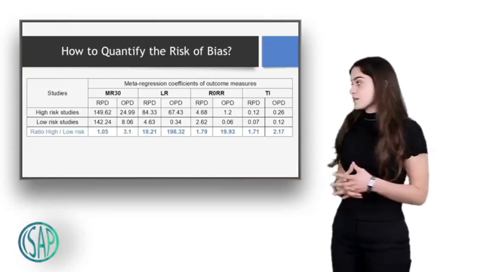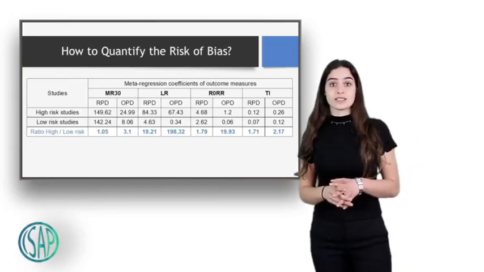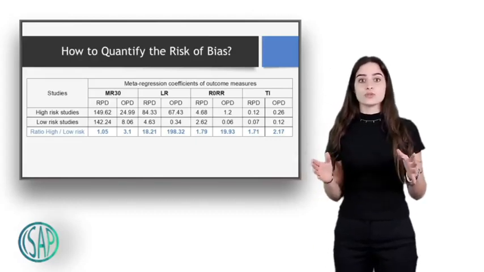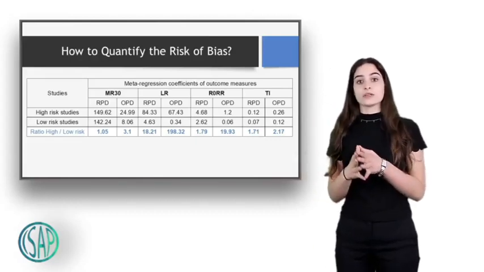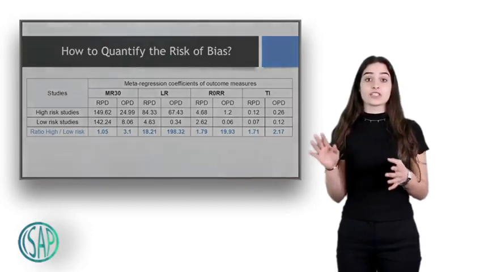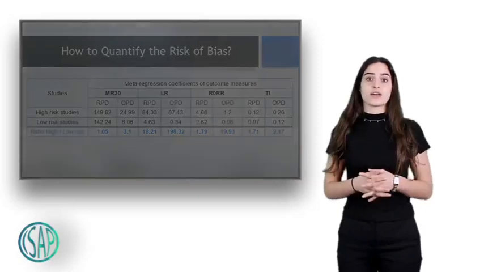For example, if the coefficient of the high risk studies comes to be 8 and the coefficient of the low risk studies comes to be 2, 8 over 2 comes out to be 4, and that means that the risk of bias in our study is 4 times bigger if we include the high risk studies.